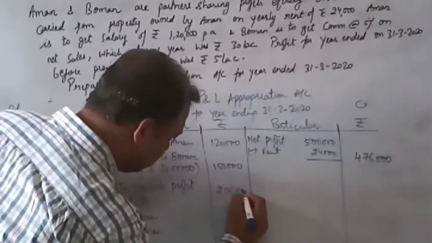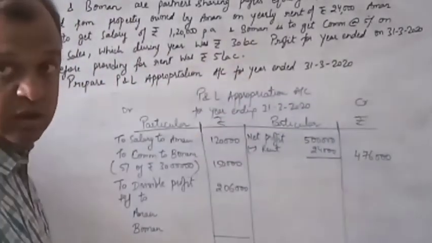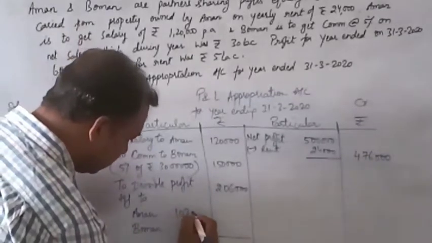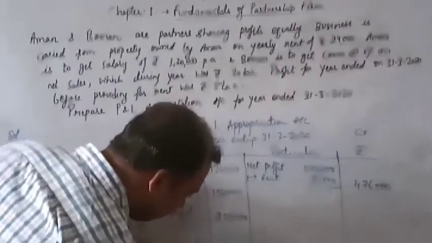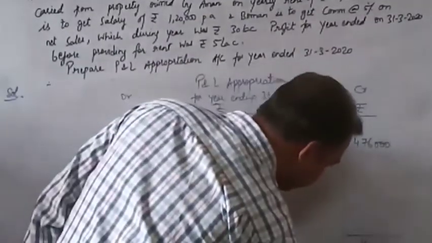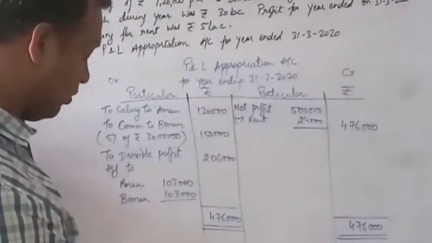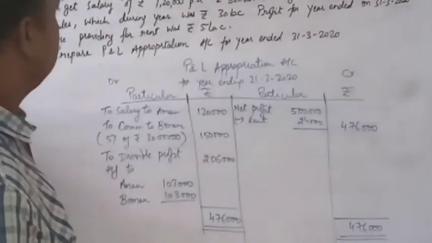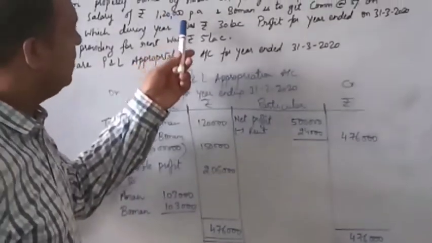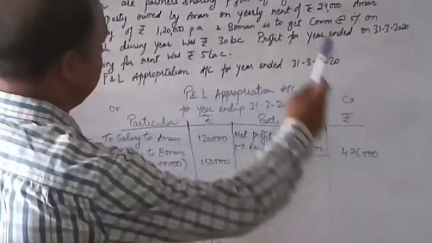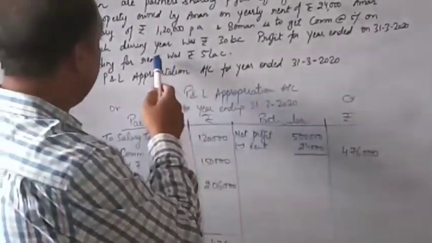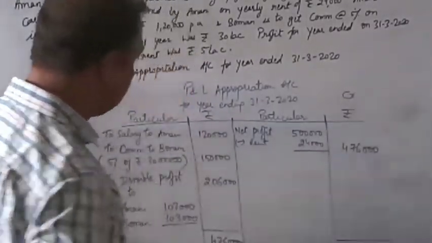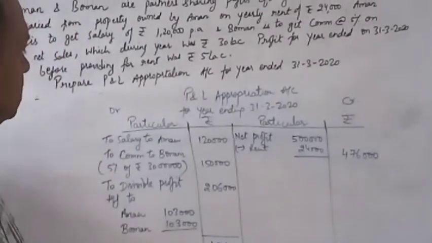Now this 2,06,000 divisible profit, when shared equally, will be 1,03,000 to Aman and 1,03,000 to Bowman. Total will be 4,76,000. This is the preparation of P&L appropriation account, basic preparation from the given question, where I have adjusted salary, commission and rent from the profit which was provided before providing for rent, and this is completion of P&L appropriation account. Okay.